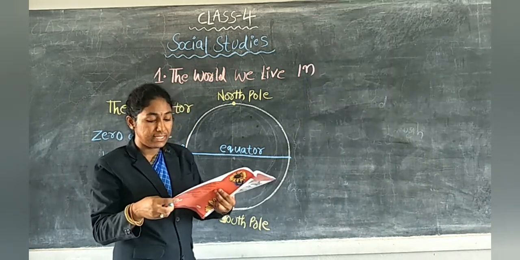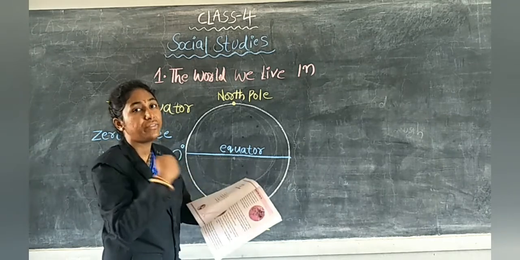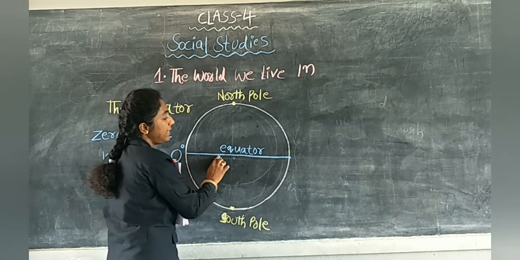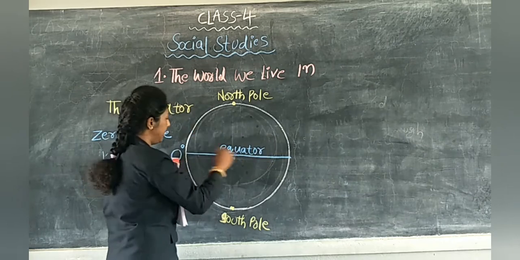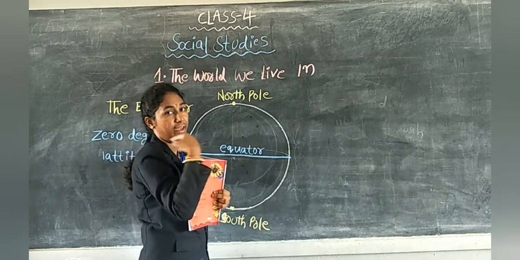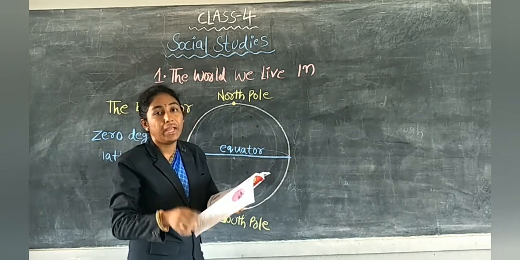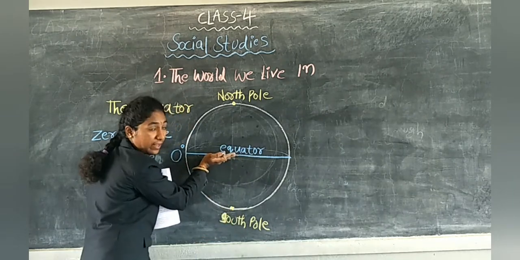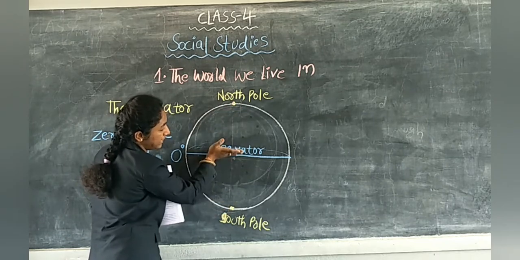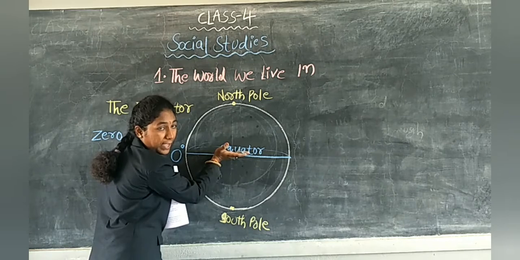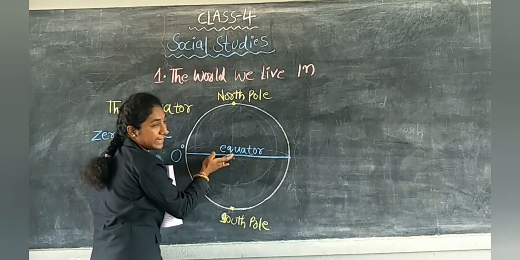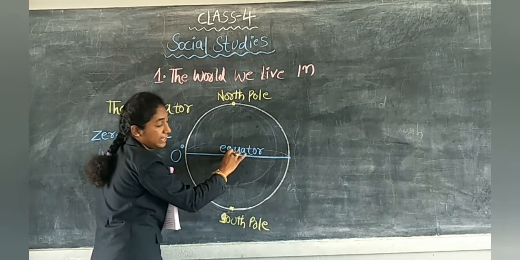The equator is an imaginary line around the earth. This equator is also an imaginary line. It is situated completely around the earth. Halfway between the poles. See, children, equator is there between the poles, halfway between the poles. Between the North Pole and South Pole, it is situated at the half center place.